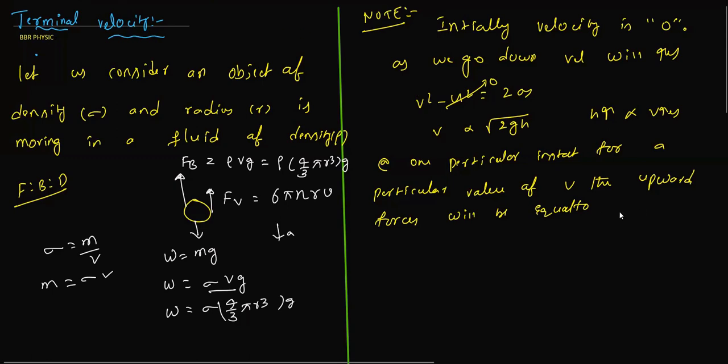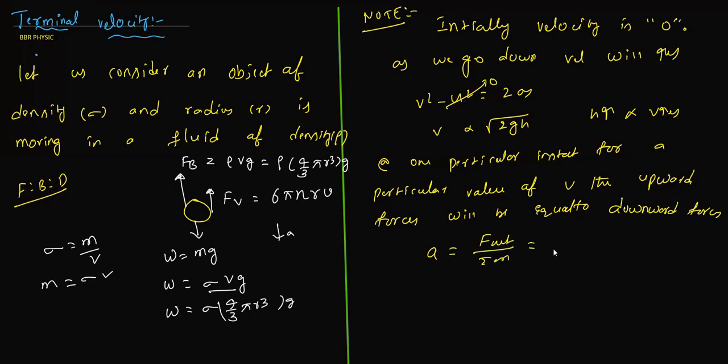Upward force is equal to what? Downward forces. If upward force is equal to downward force, then F net equals 0, and acceleration, from Newton's laws of motion, is sigma F by m, which is 0 upon m, nothing but 0. Therefore, acceleration is 0. When acceleration becomes 0, velocity should be constant. This constant velocity is called terminal velocity.